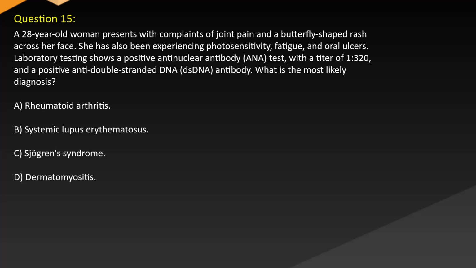Question 15. A 20-year-old woman presents with complaints of joint pain and a butterfly-shaped rash across her face. She has also been experiencing photosensitivity, fatigue, and oral ulcers. Laboratory testing shows a positive anti-nuclear antibody (ANA) test with a titer of 1:320, and a positive anti-double-stranded DNA antibody. What is the most likely diagnosis? A. Rheumatoid arthritis. B. Systemic lupus erythematosus. C. Sjogren's syndrome. D. Dermatomyositis.